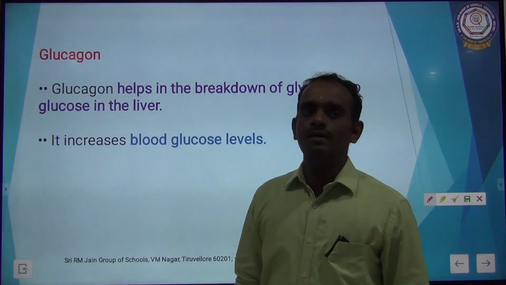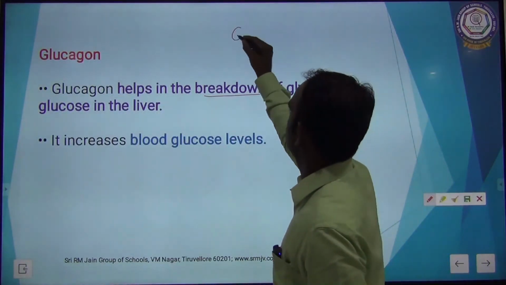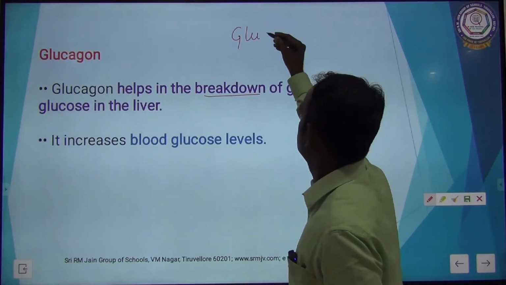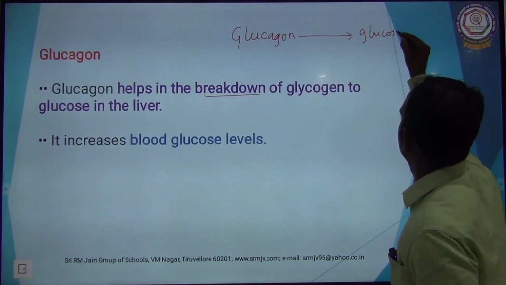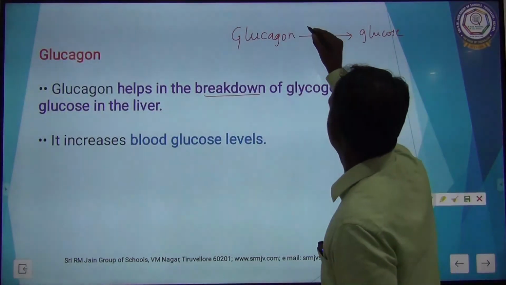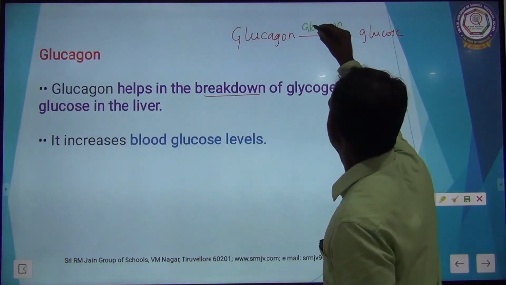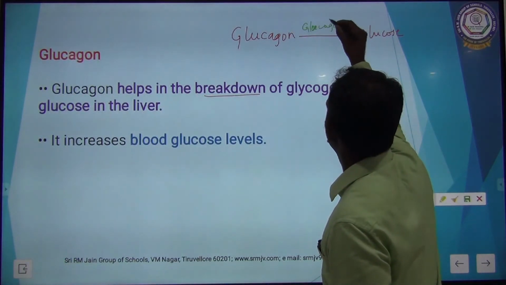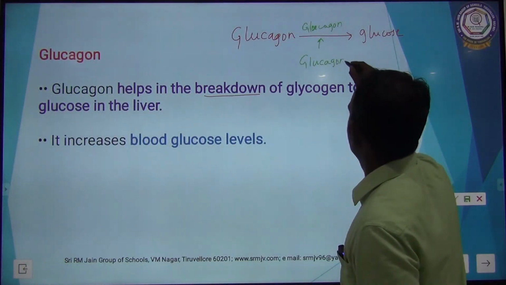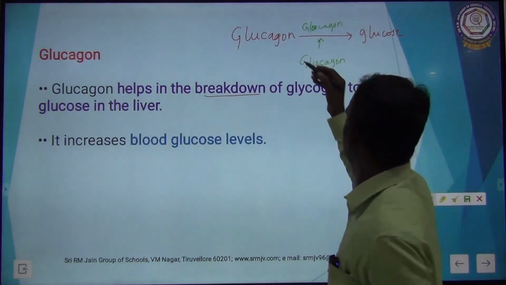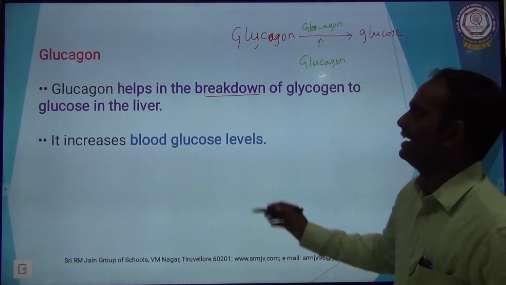The next one is glucagon. Glucagon helps in the breakdown of glycogen into glucose in the liver. So glucagon is a hormone.